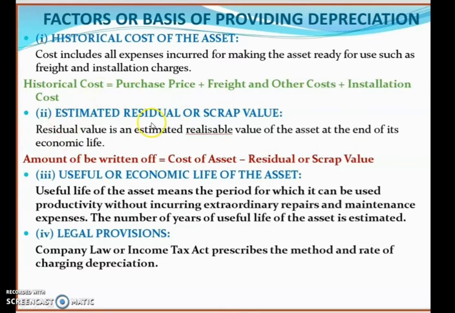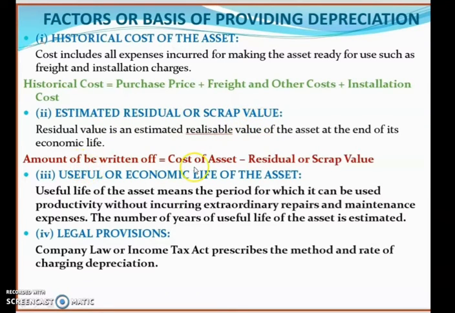Second factor is estimated residual or scrap value. Residual value is an estimated realizable value of the asset at the end of its economic life. So children, we know that an asset has a particular life, isn't it? Every living thing as well as non-living thing has a life. If we are talking about an asset, it also has a life. After its economic life it will come to an end. When its economic life comes to an end and we sell this product, the value you will get is known as residual or scrap value.